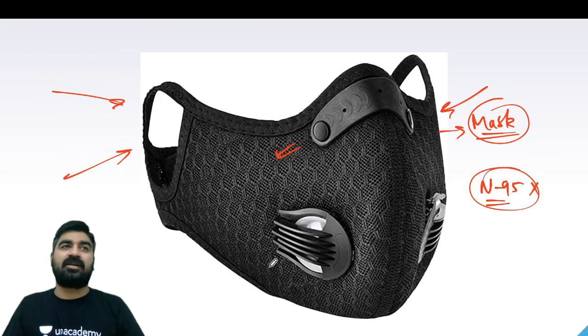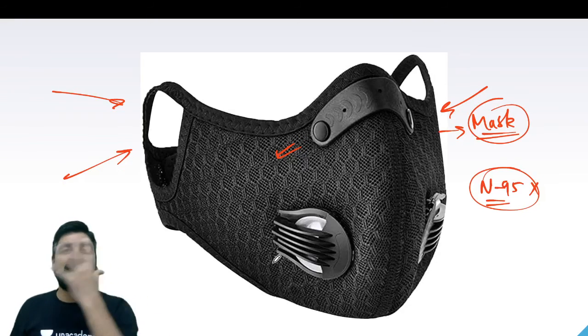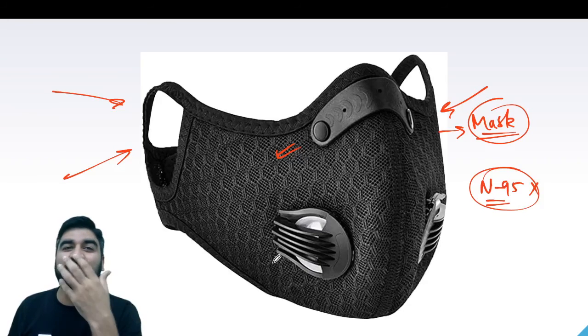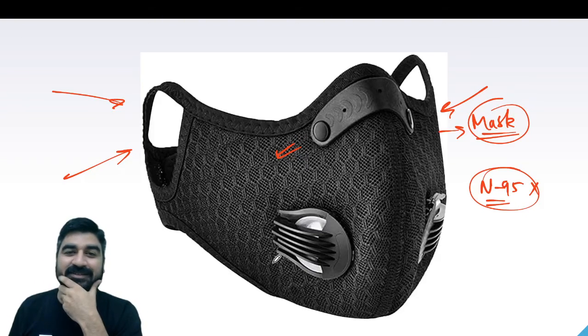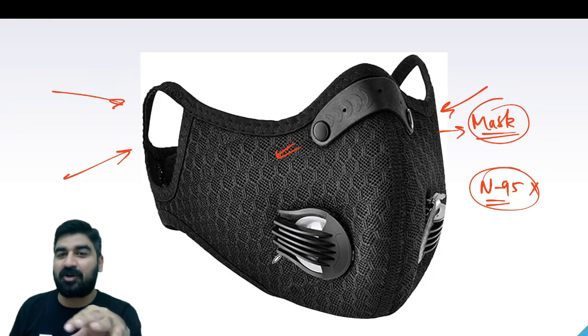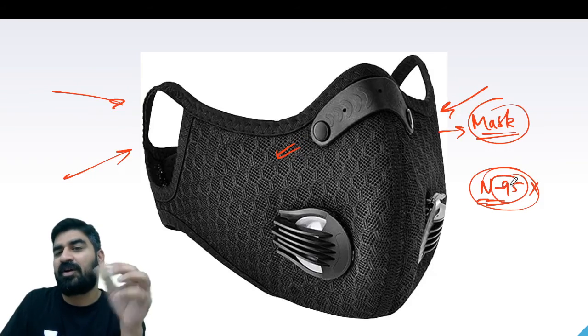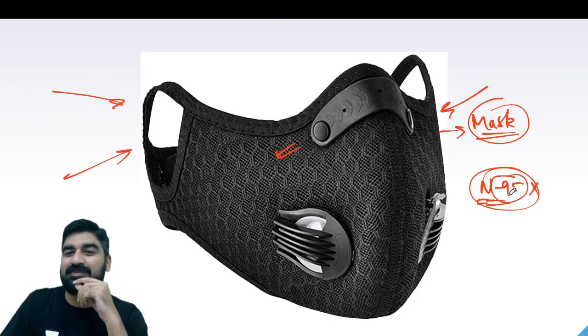Initially, I can say just 6 months back, the purpose of these masks was only to stop those particles, right? Although PM 2.5 cannot be stopped by a normal mask, for that we have to use N95. Now I will discuss what is there in these masks.